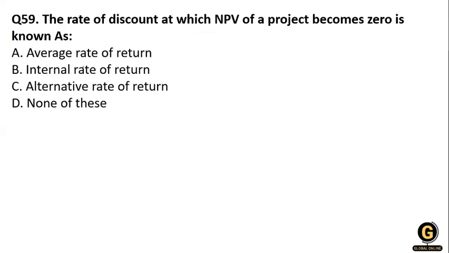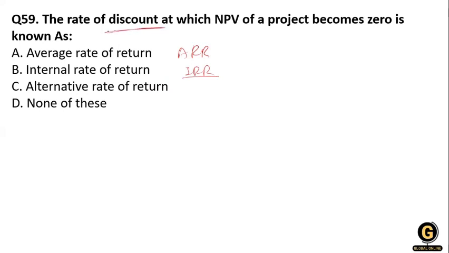The next question, which is on your screen: the rate of discount at which NPV of the project becomes zero is known as. Option A, average rate of return, ARR; this is an IRR, the internal rate of return; alternate rate of return; and none of the above.